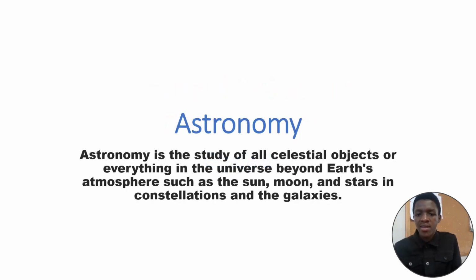So, okay, here is where we are going to start. We are going to start by giving the definition of astronomy. What exactly is astronomy? We are giving this definition so that when you get deeper into the concept, you'll understand more about astronomy and everything associated with it. By definition, astronomy is the study of all celestial objects or everything in the universe beyond Earth's surface and atmosphere, such as the sun, the moon, and the stars in constellations, as well as the galaxies. These are all objects that we are going to study.